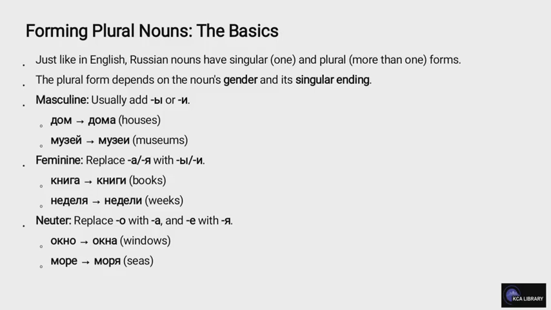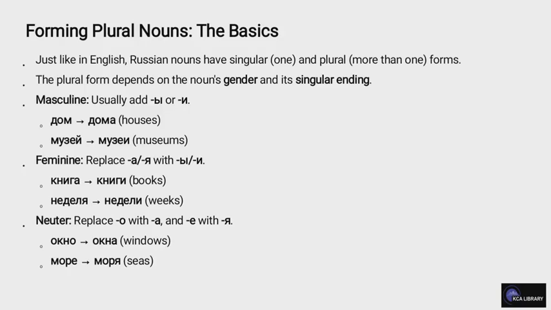Forming plural nouns. The basics. Just like in English, Russian nouns have singular, one, and plural, more than one, forms. The plural form depends on the noun's gender and its singular ending. Masculine. Usually add Y or I. Dom becomes doma, houses. Muzei becomes muzei, museums.